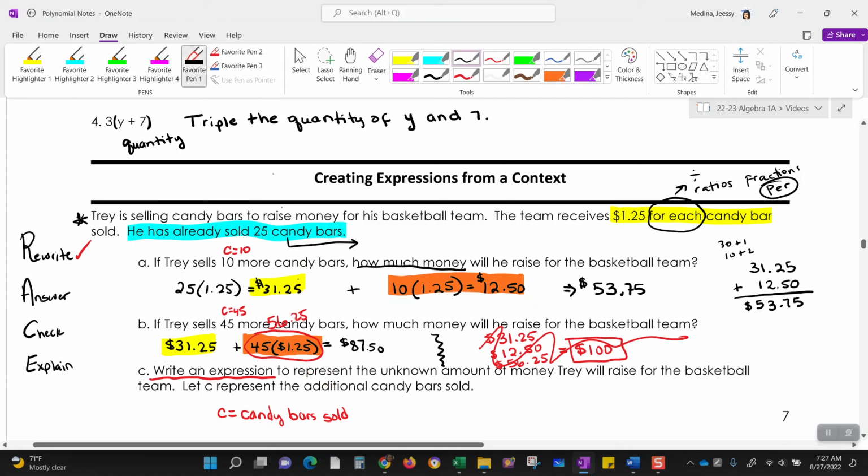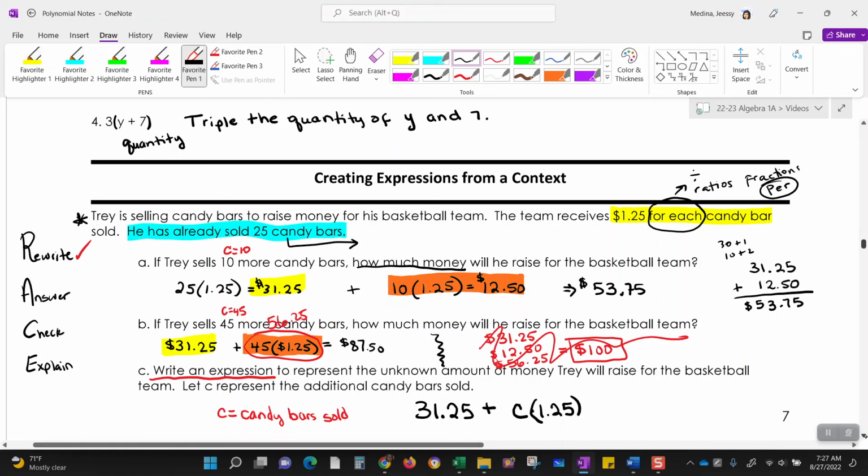So that's going to be our format. We're going to start with the 31.25. Then we're going to add however many candy bars Trey has sold, and we're going to multiply this by $1.25. I guess wrapping it in parentheses makes it look a little bit cleaner.